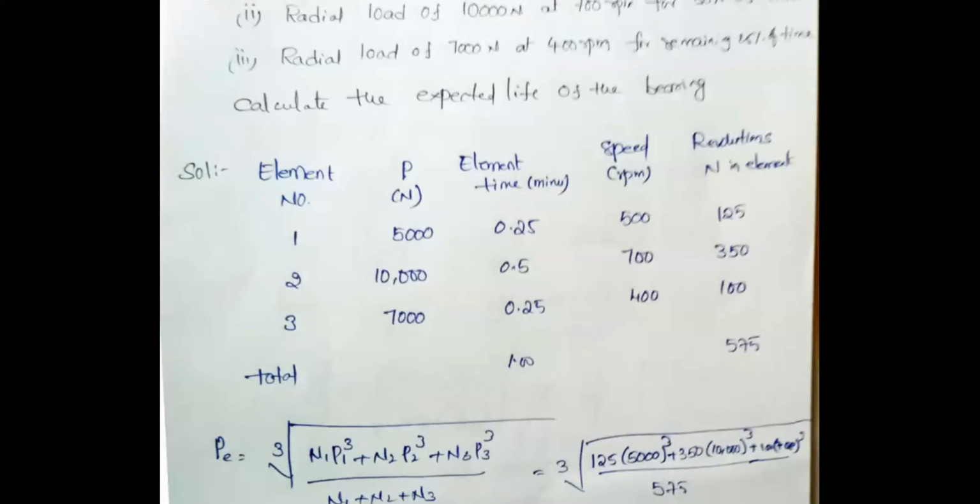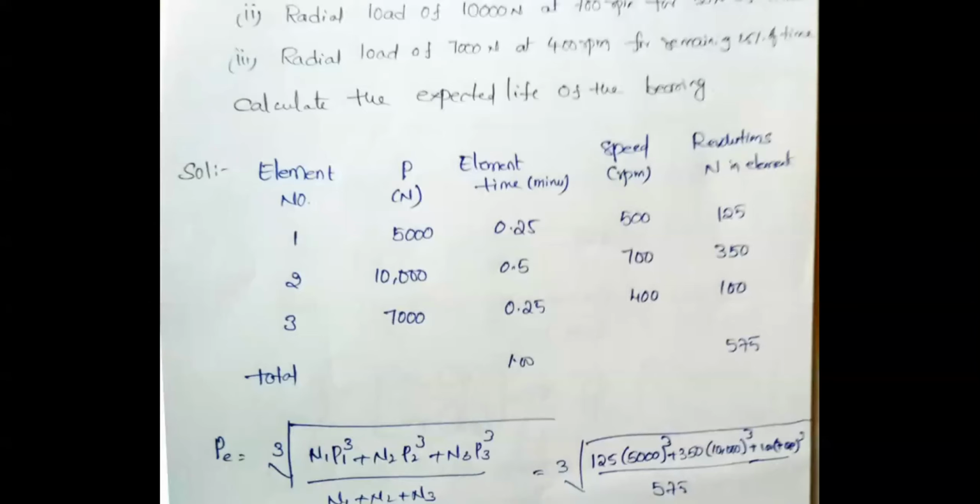So first, in a column you have the element number. Element number means how many cycles you have. Second is the loading condition. The third one is the time. Time here is given in terms of percentages, so I convert into 0.25, 0.5 and so on. Always you have to consider with respect to 100%. So 25%, 50% and the remaining 25%. So 0.25, 0.5 and 0.25.